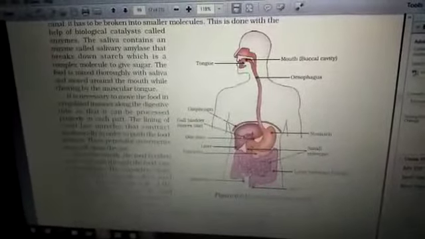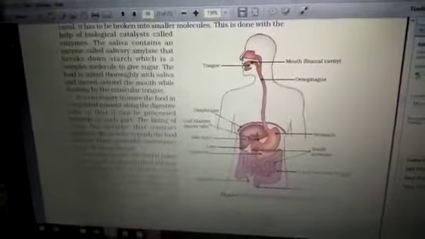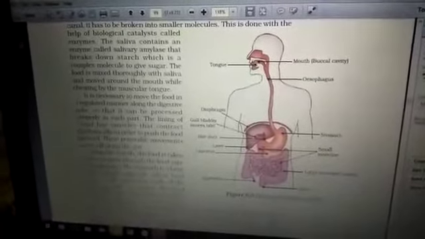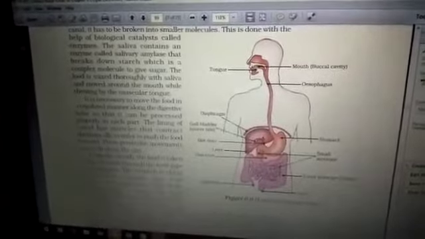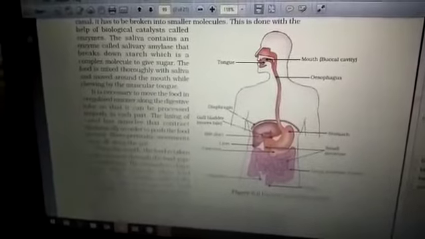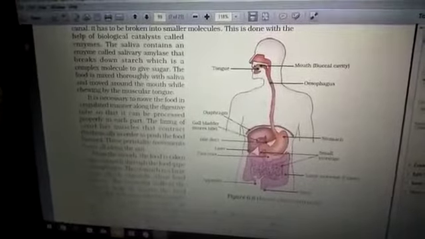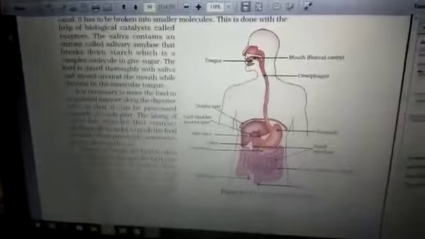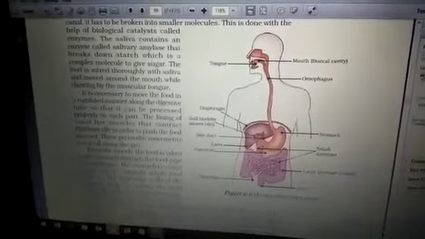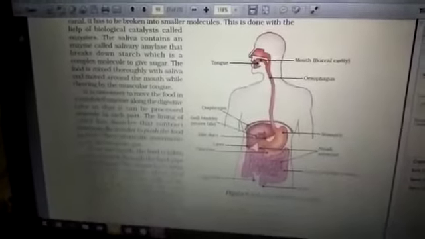Starting with the tongue, you all know it is mainly responsible for mixing the food material, which is also called mastication of food. Coming to teeth, in humans the teeth are of different forms. You have two types of teeth: the milk teeth and the permanent teeth. Milk teeth, about 20, develop when the child is small, up to the age of 5 to 6. Then the milk teeth start decaying, and you get the permanent teeth, which are about 32. This kind of arrangement is also called heterodont, because we have two types of dental arrangement.